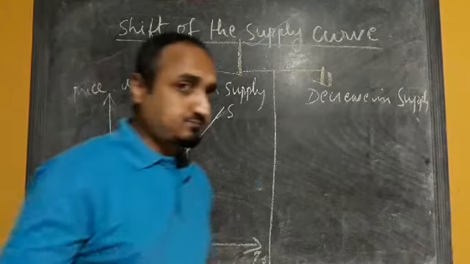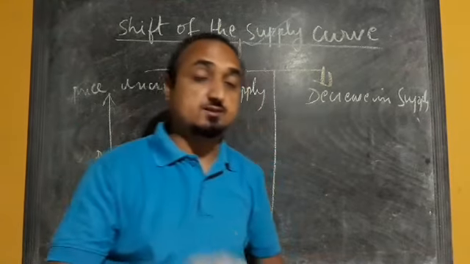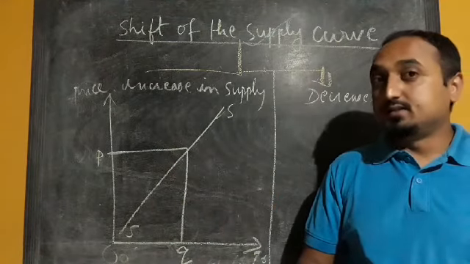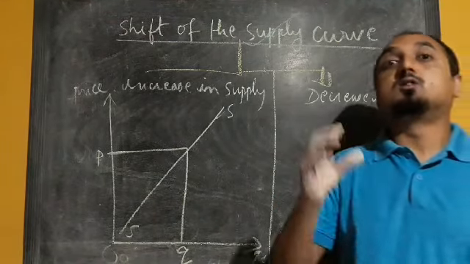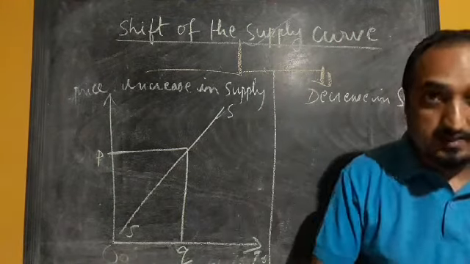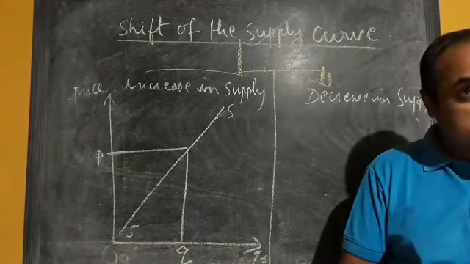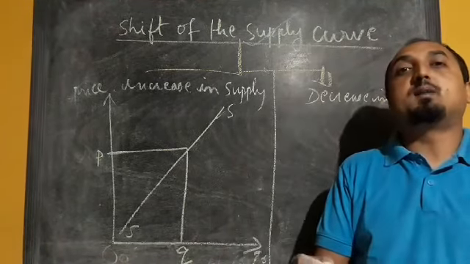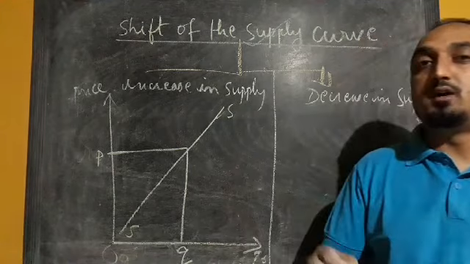Now when the other factor changes, when input price decreases, obviously the cost of factors of production will decrease, the cost of production will decrease, and when cost of production decreases, the profit margin of the producers will increase, and when profit margin increases, the supply of the commodity will increase.